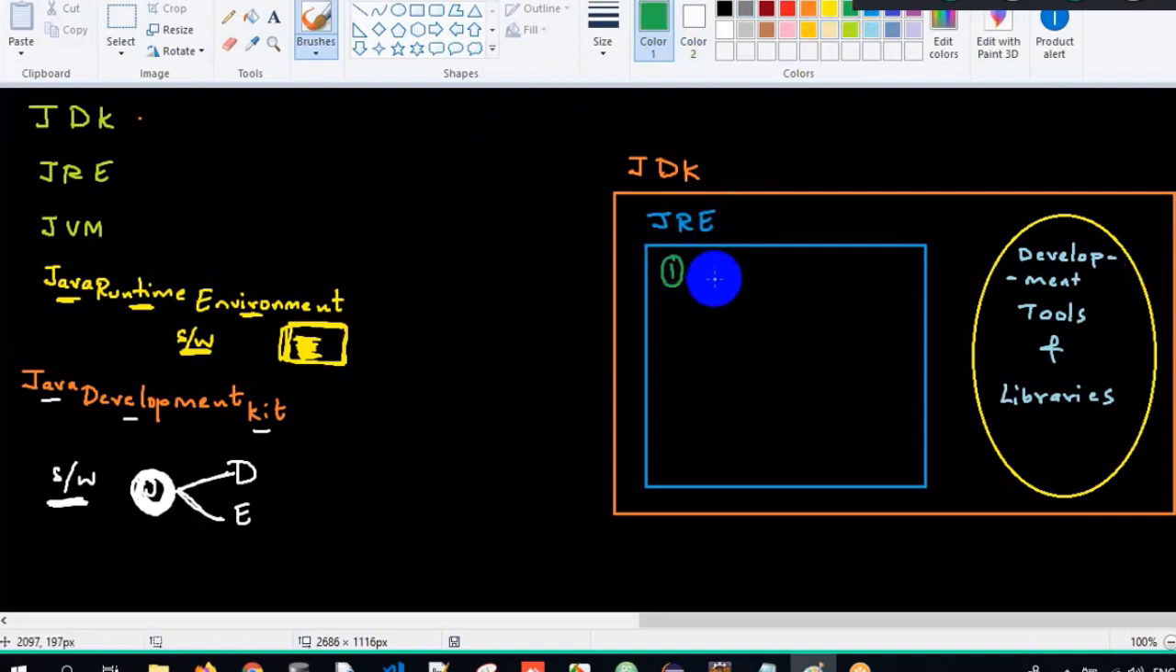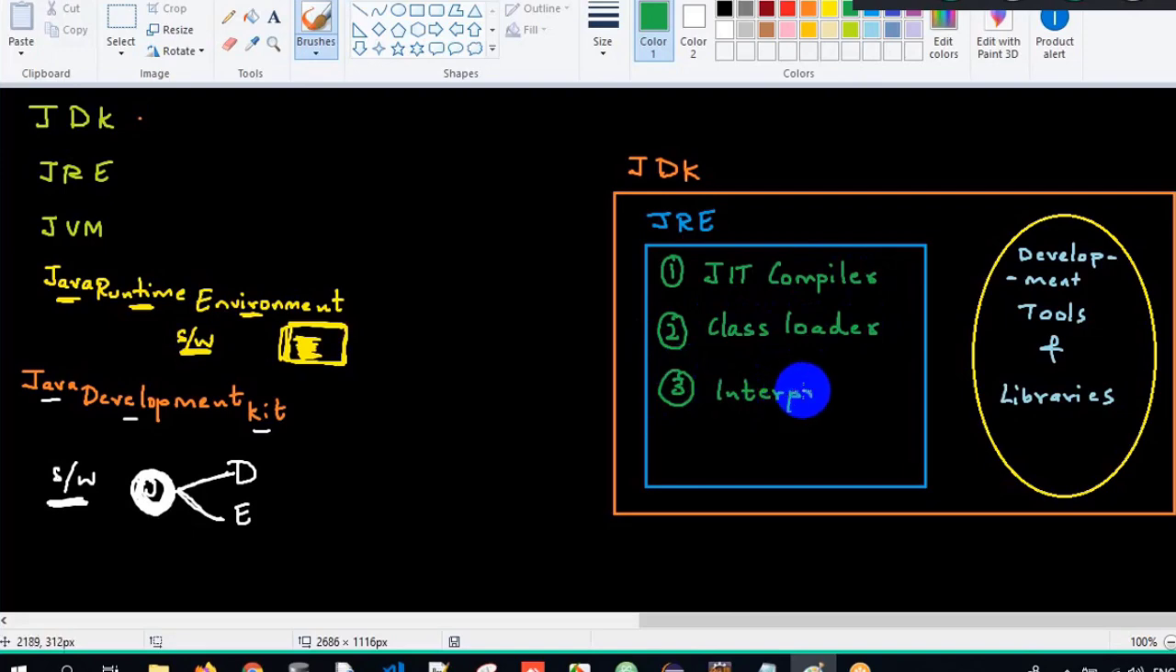Within this JRE, again, there are four people residing. The first is called JIT compiler. The second is called class loader. The third is called interpreter. Guys, I'm going a bit in detail here because I want you all to understand completely. And the fourth is called JVM. So this is the architecture here.